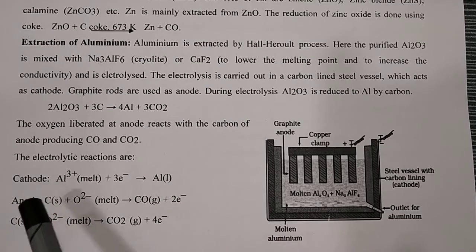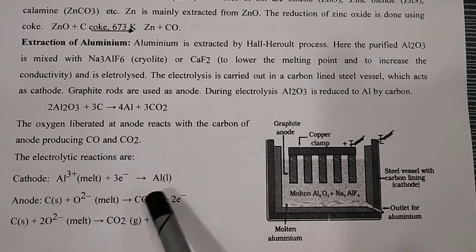At the cathode, Al3+ plus 3 electrons gives Al liquid. What happens at the anode? Coke, meaning carbon or graphite, plus O2- gives CO plus 2 electrons. C plus 2 O2- gives CO2 plus 4 electrons. Both CO and CO2 are produced, basically producing the purest form of aluminium.